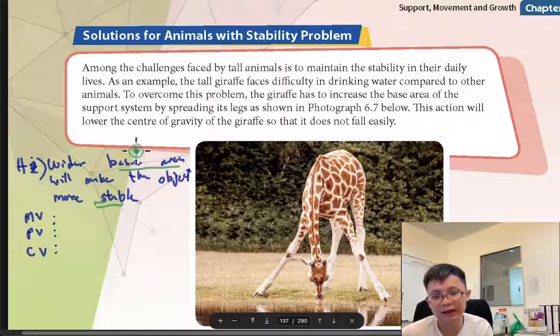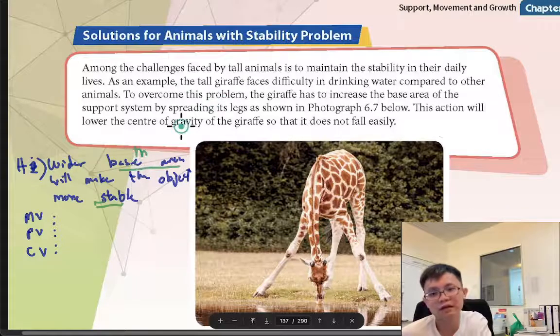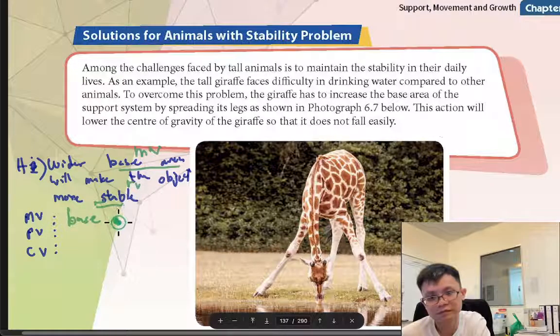So wider base area will be the MV, manipulated variable, and more stable will be the RV. So I just say that the manipulated variable is the base area, and the responding variable will be the stability.